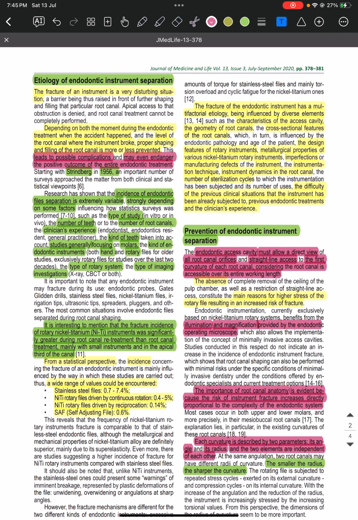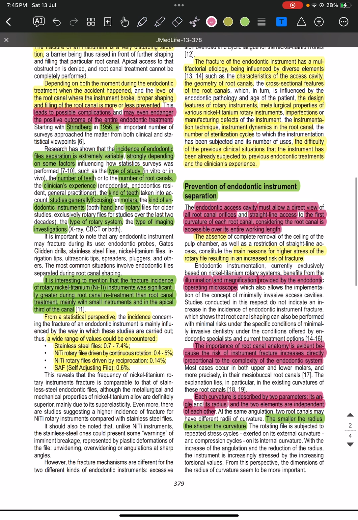The incidence of endodontic file separation is extremely variable, and it depends on several factors such as the type of the study, number of teeth, number of root canals, tooth type, and the kind of endodontic instrument, hand or rotary, the type of rotary system, and the type of imaging for investigation. It is interesting to mention that the fracture incidence of rotary nickel-titanium instruments was significantly greater during root canal retreatment than root canal treatment, mainly with small instruments and in the apical third of the canal.